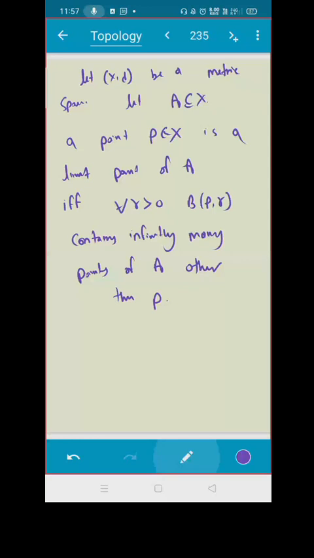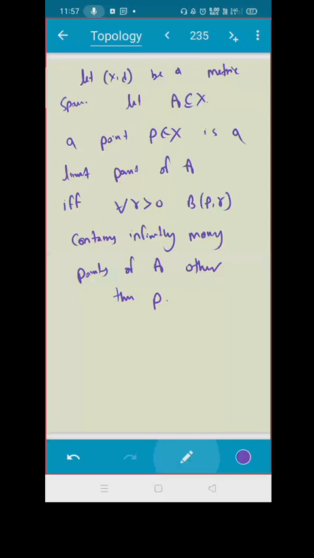Converse. That means both the things are equivalent here.